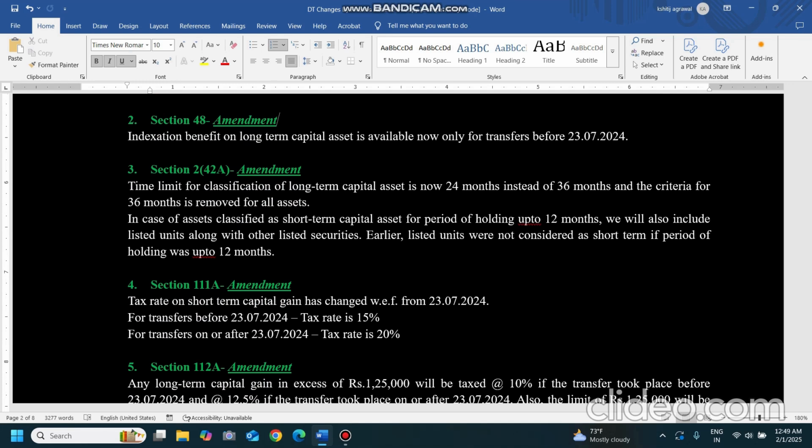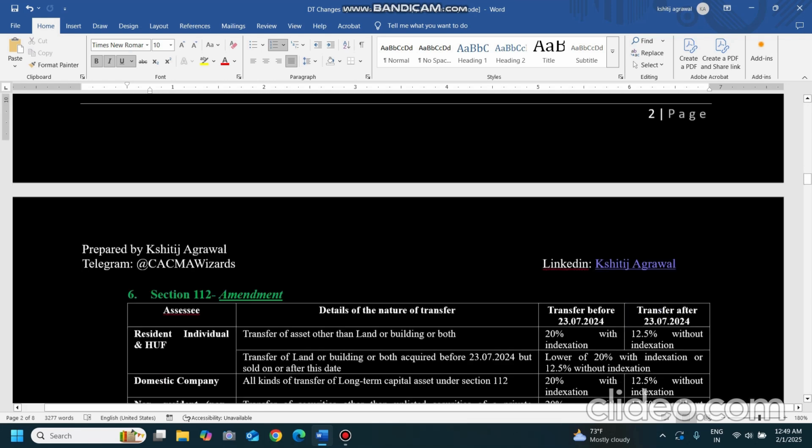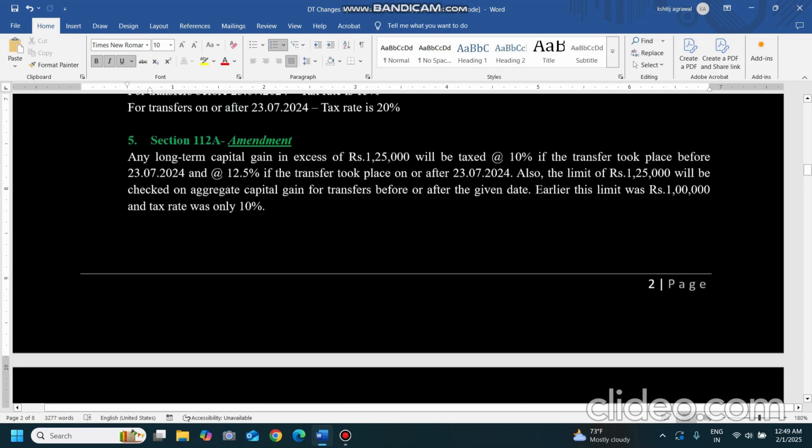Now when it is applicable, sections 111A, 112A and 112 will tell. And in case of non-residents, sections 115ACA and 115AD will tell how it is applicable.